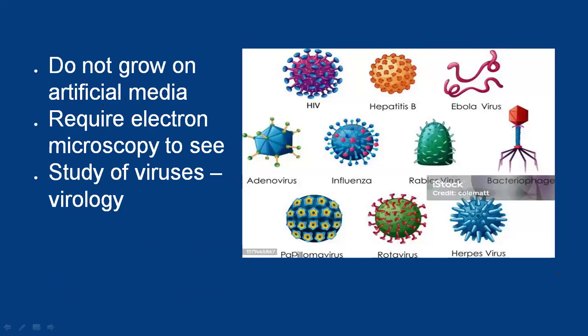They require living cells. They grow in embryonated eggs, or in animals, or in tissue cultures. So they grow only on living cells, and they require electron microscopy to see. With the normal compound microscope, we cannot see them. To visualize viruses, we need an electron microscope. And the study of viruses is called virology.